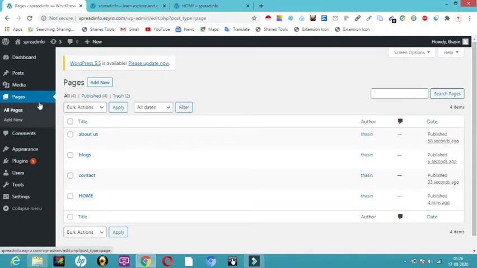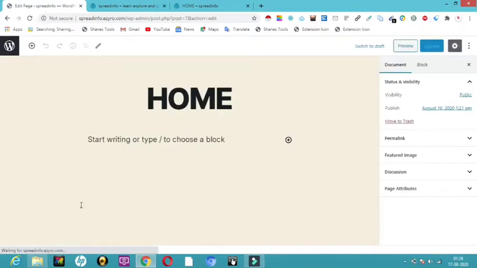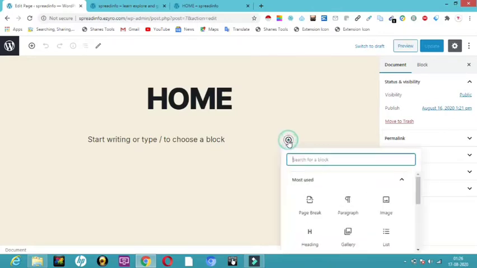So before adding content, for example, I want to add something in the home page. So what I will do is get into pages, and in the pages this list will get open, and here this is the home page. I will click on edit. Okay, so now once I click on edit, this is my home page. It is very empty. Now I want to add something. Here is something called add block. So I'll just click on this.